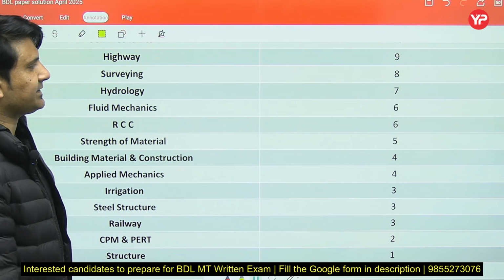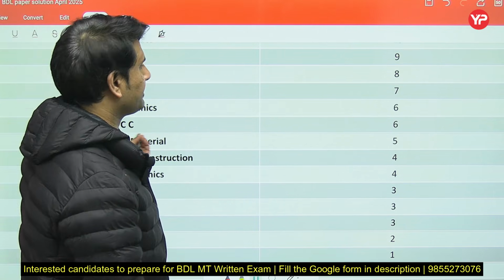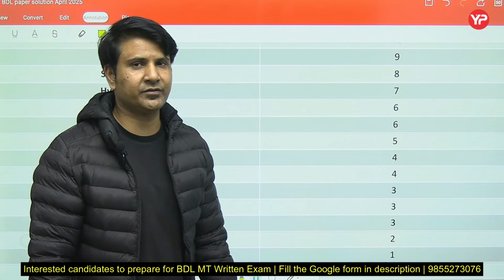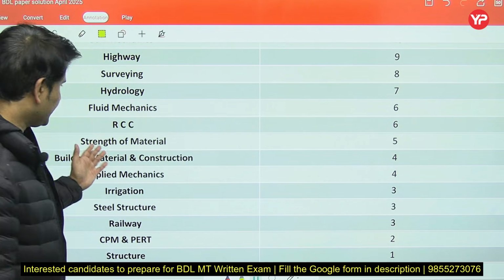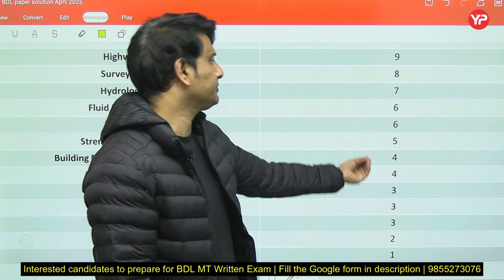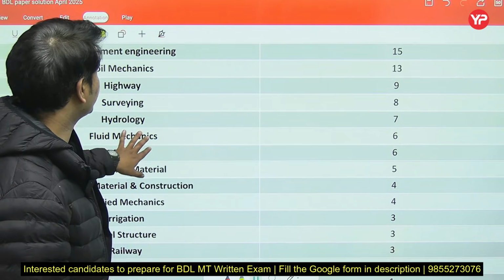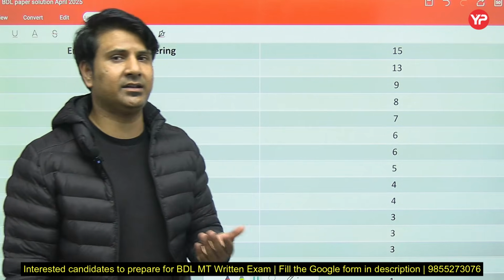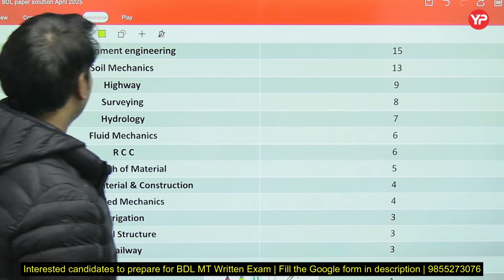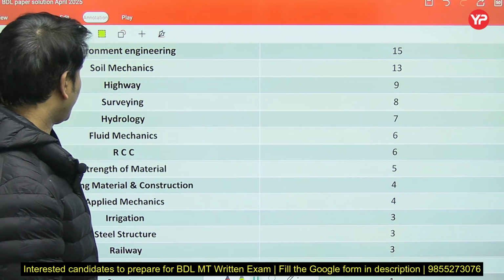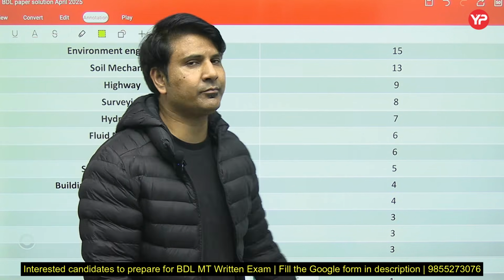Next, RCC, reinforced cement concrete, 6 questions. Most of the questions are from codal provisions. Next, strength of materials, 5 questions. Now, you can divide these subjects into major and minor subjects. In major subjects, you can include environment engineering, soil mechanics, highway, surveying, hydrology, FM and RCC, and strength of materials.